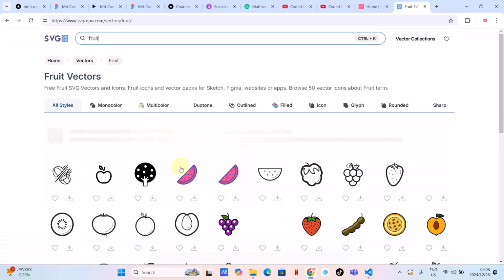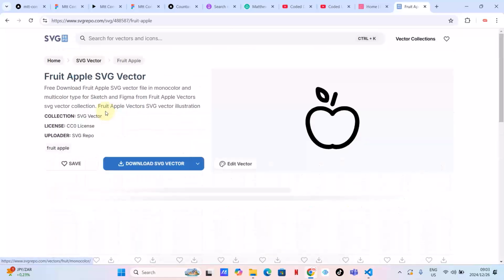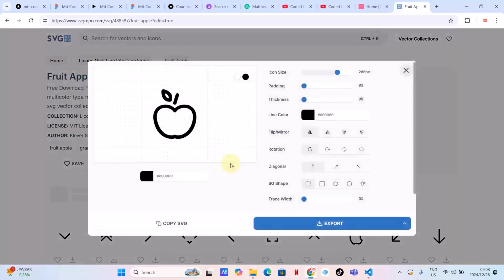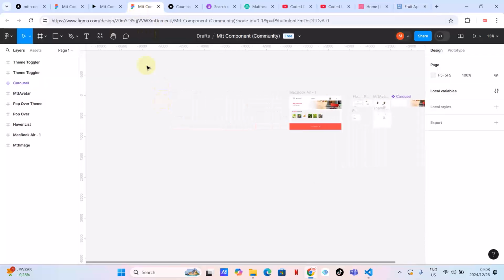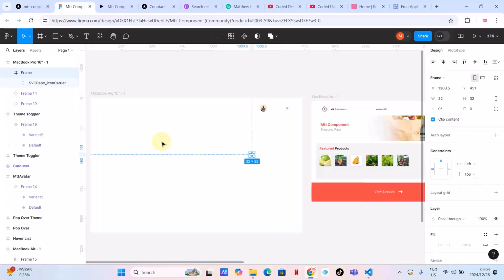Okay, let's see, is there any fruit? Let's use this as a logo. Okay, I like the apple. Okay, let's go back here and copy and paste. Let me close this because this one is confusing me. Let's go back here, paste,